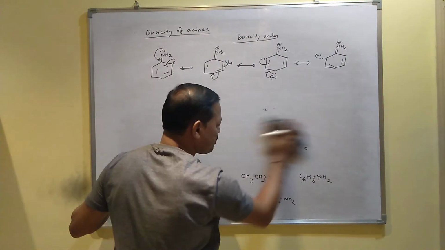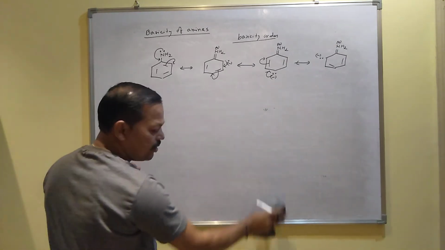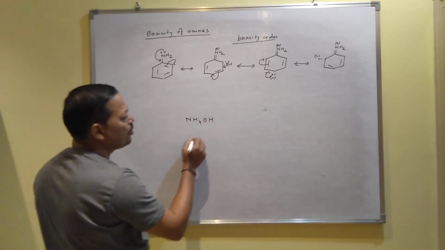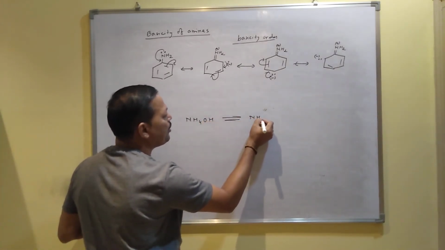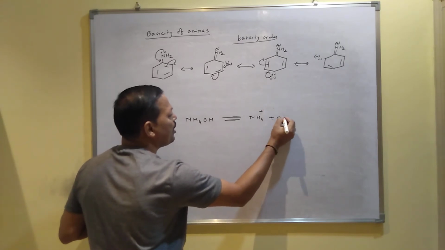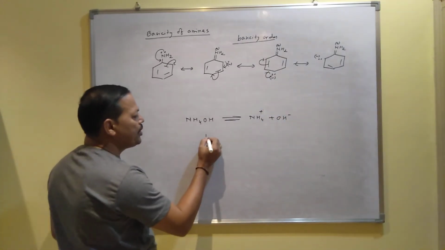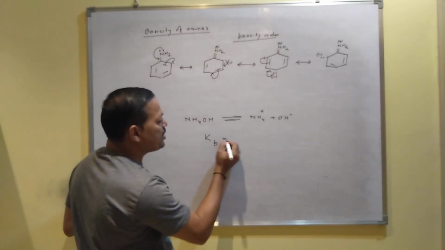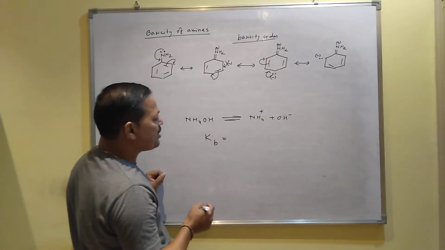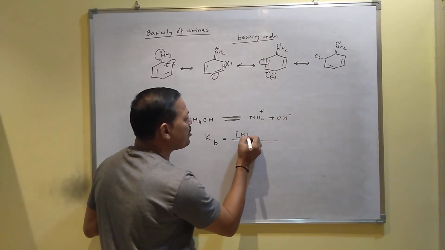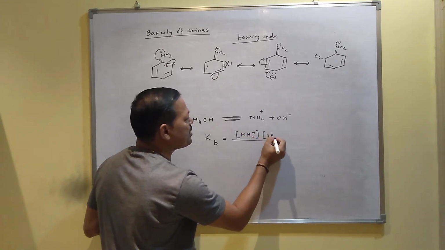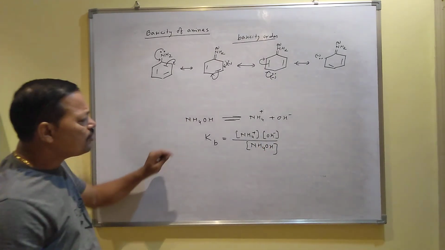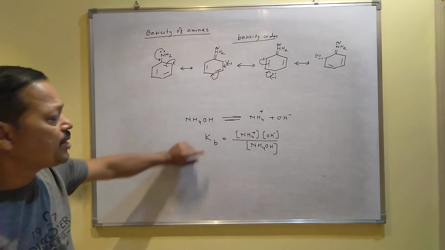Now another thing. In class 11 you have got NH4OH. When you dissolve it in water, it produces the ammonium ion and the hydroxide ion. You will get a dissociation constant K, and since it is a base, it is represented by Kb. For an acid it is written as Ka, and for a base Kb. Kb is the concentration of NH4+ times OH- divided by the concentration of NH4OH.